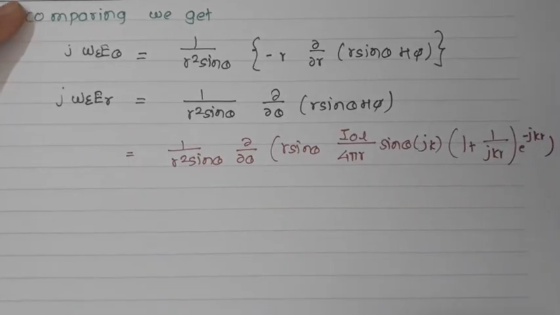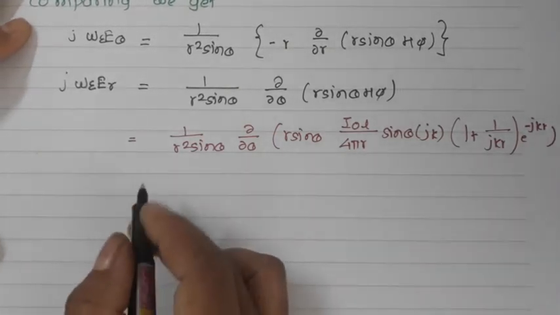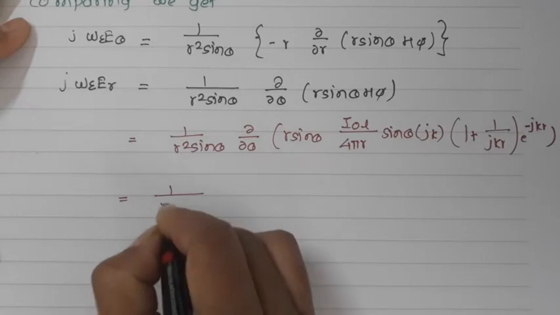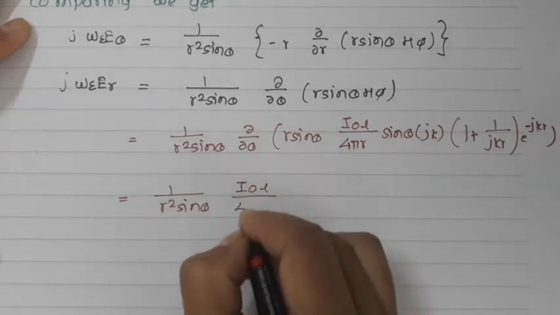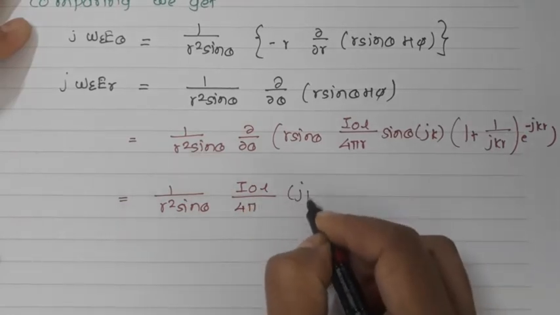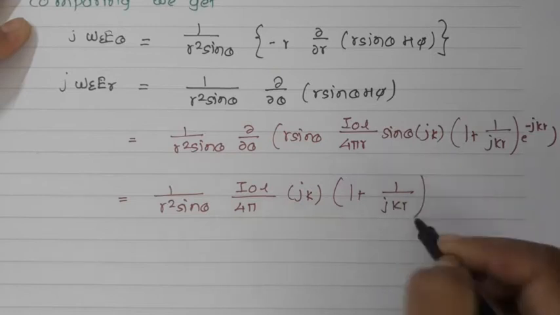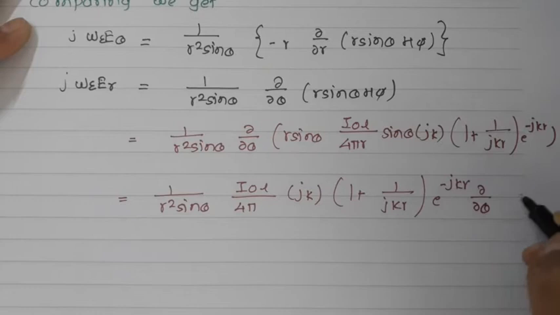As we have already calculated the H phi component, I have put the H phi component there. By elaborating this equation, I get 1 upon r square sine theta times I0L over 4 pi, jk times 1 plus 1 upon jkr, e raised to minus jkr, d by d theta of sine square theta.